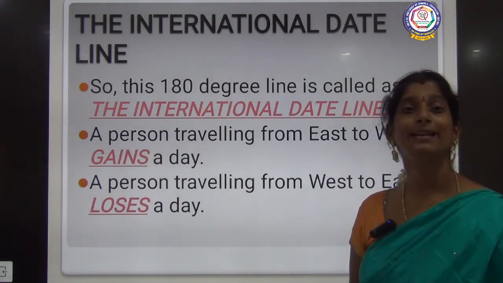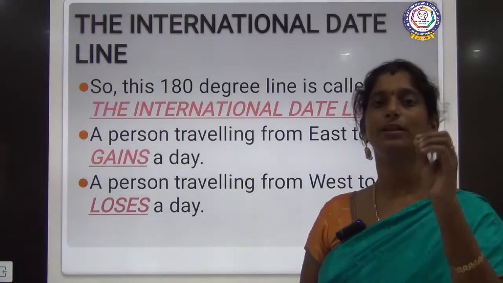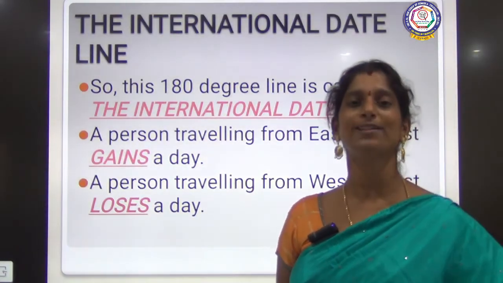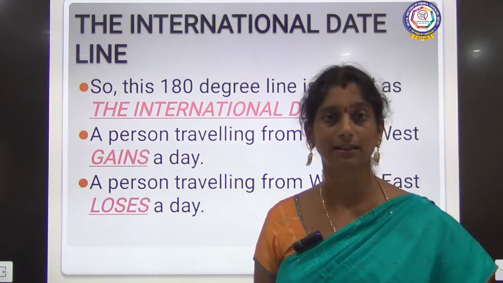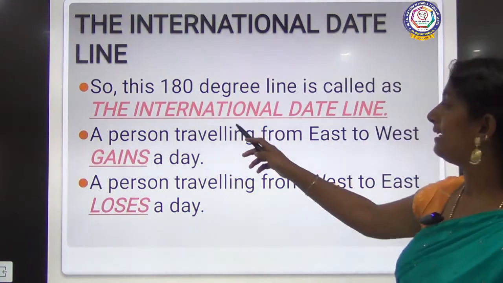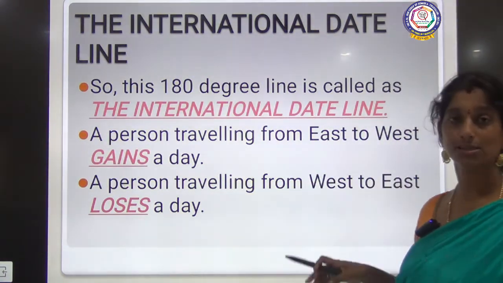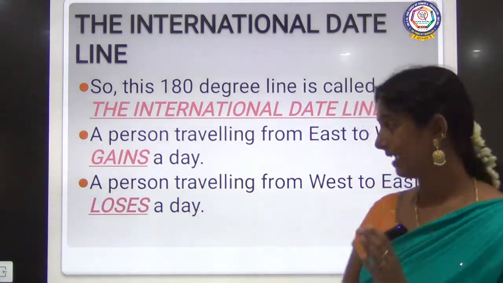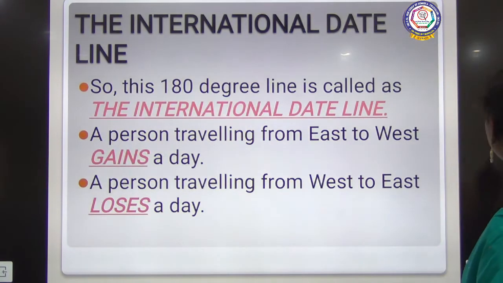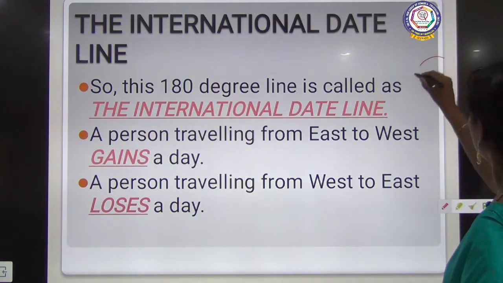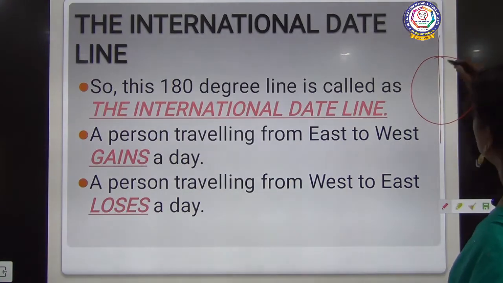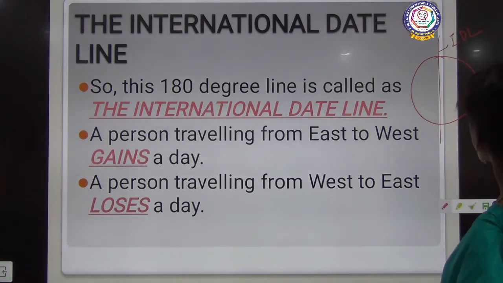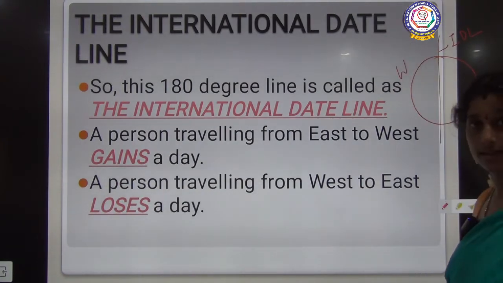So, this 180-degree line which I mentioned now is called the international date line. At this point only, the date changes from one day to the other day, and this line is called the international date line. So, a person who travels from east to west. Okay, I am making it even more clear. This is the international date line. This is the eastern side and this is the western side, right?